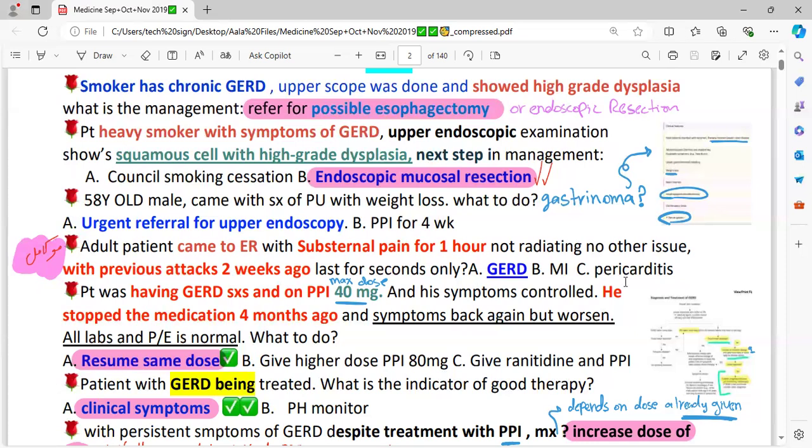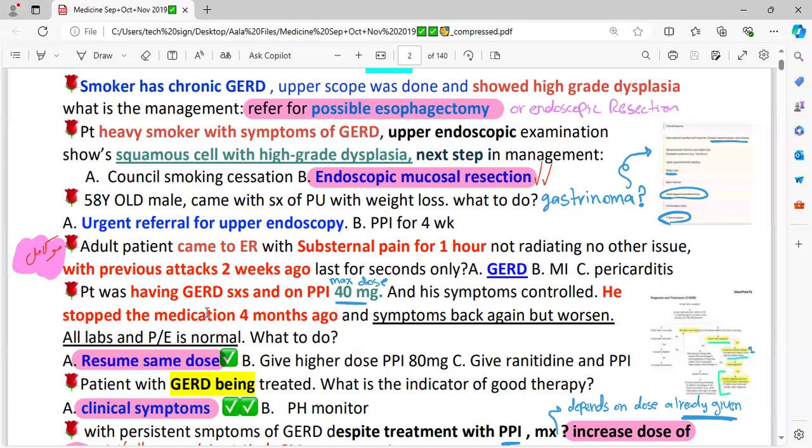Pericarditis, we know that there would be chest pain that would be associated with activity and with posture. And this is just a substernal pain, which is not radiating and lasting for seconds only. And the patient already had 2 previous attacks. So it would be going in favor of GERD.